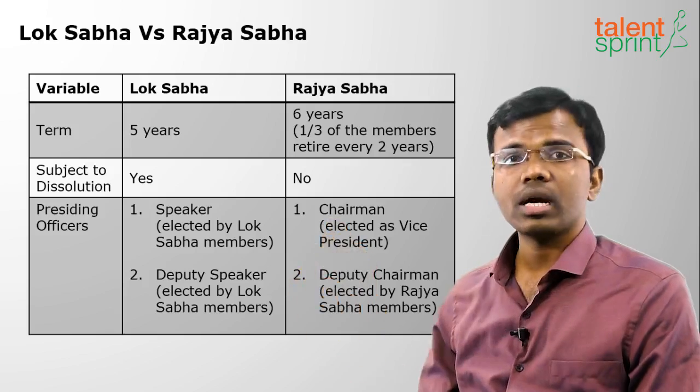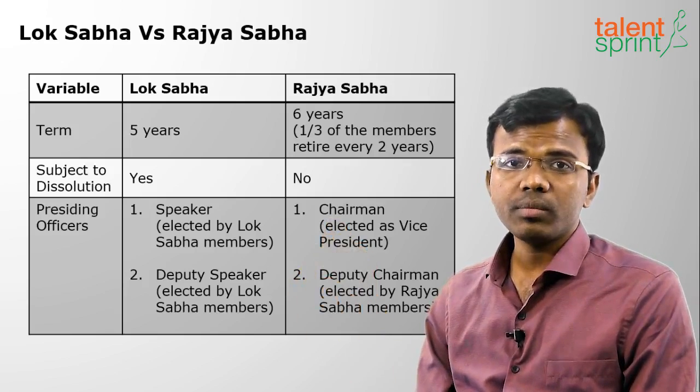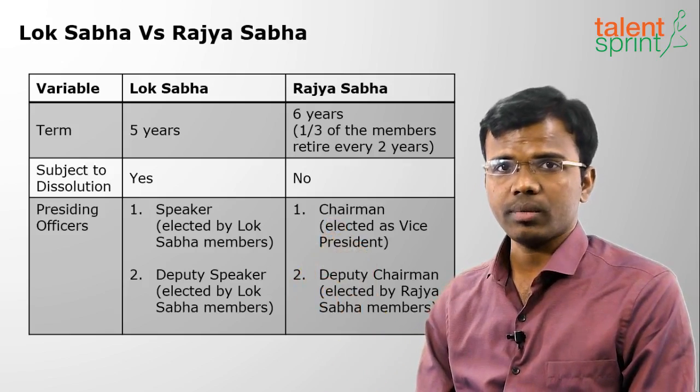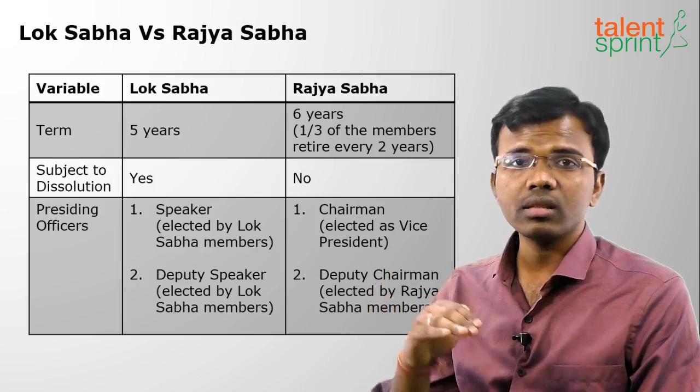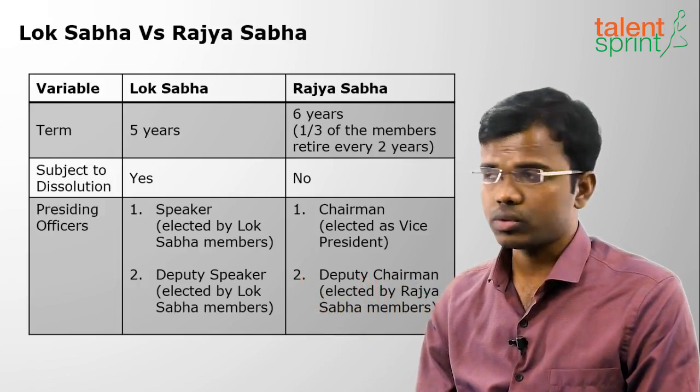Hence Rajya Sabha is called a permanent house. Every 2 years, 1/3 of the members who are completing 6 years will retire from Rajya Sabha. That means a new 1/3 will be elected again. So that's why it is not a permanent house.